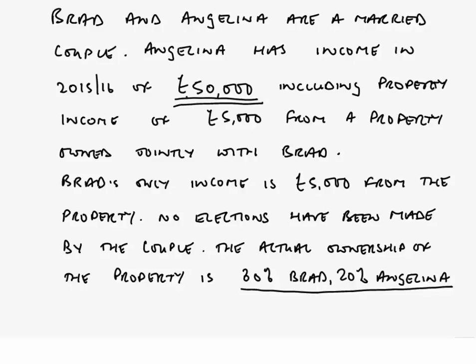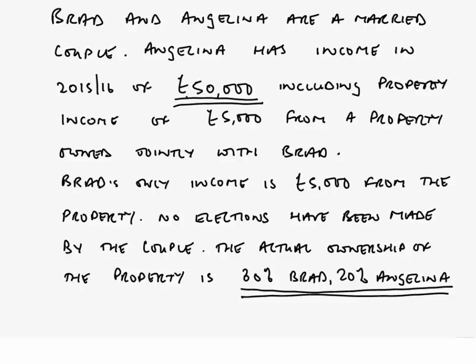£50,000. Now, what I'd like you to do is, without dealing with the election here to go for beneficial interest to split according to the actual ownership 80%, 20%, I'd like for you, prior to any such election being made, we'll illustrate that separately, to work out what the respective tax liabilities would be in this particular circumstance. So this time, therefore, £50,000 worth of income, including the £5,000 property income from the jointly owned asset. That's what Angelina has.